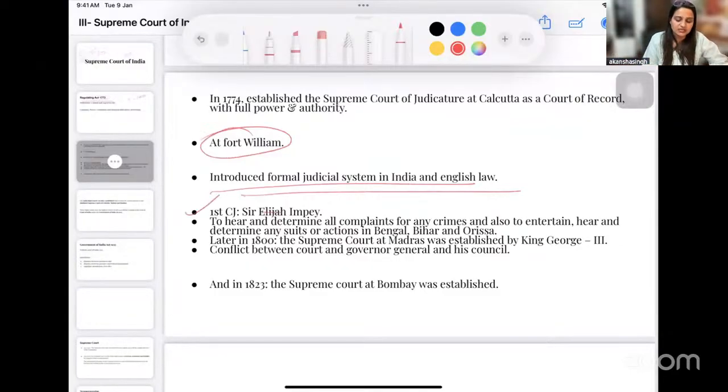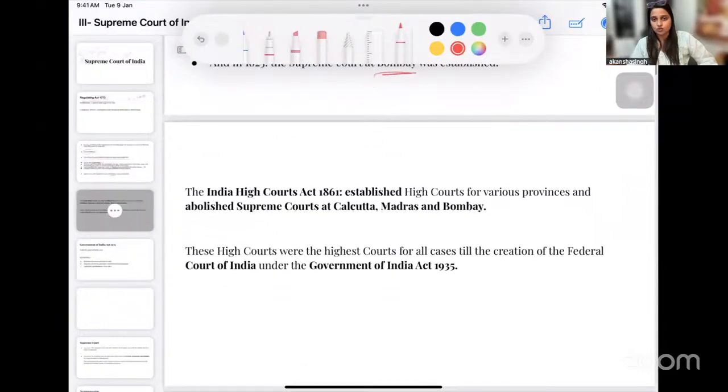The first Chief Justice's name is mentioned here, it would have been helpful for you. Now, by this, we established a Supreme Court in Calcutta. Then after this, the time and year are important for you to remember, we established the Supreme Court at Madras and the Supreme Court at Bombay also. So this subsequently took place, wherein we started establishing the Supreme Court in other jurisdictions.